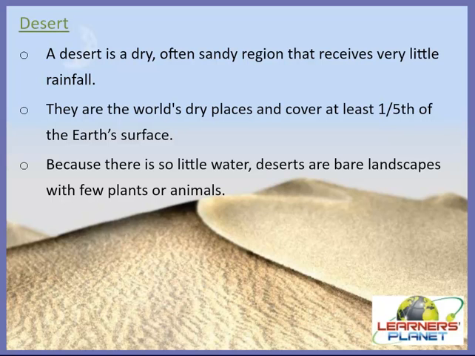So all such things happen in the desert, and because of this difference between day and night temperatures, what will happen? Deserts will have a variety of different landscapes. Some deserts are endless seas of sand where the wind piles the sand into great big dunes, and other deserts may have other types of landscapes, right? So let's have a look at other information and study more about deserts.